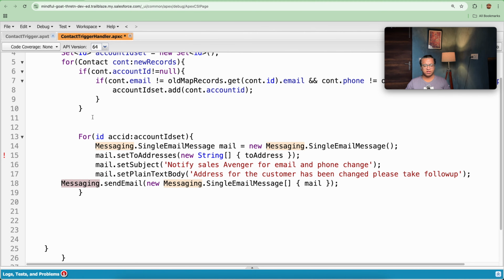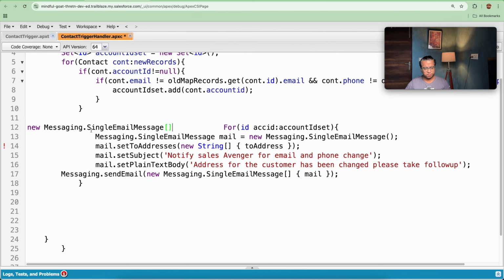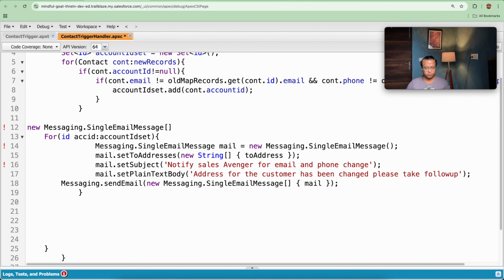So let's create a list of messaging service. I will be creating a new list of this, that is what I will be doing. Let's copy this out and let's paste it here. Let's move it forward.